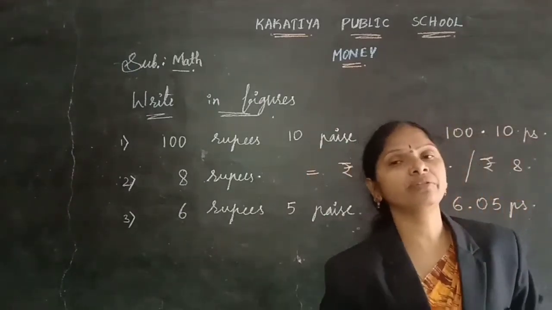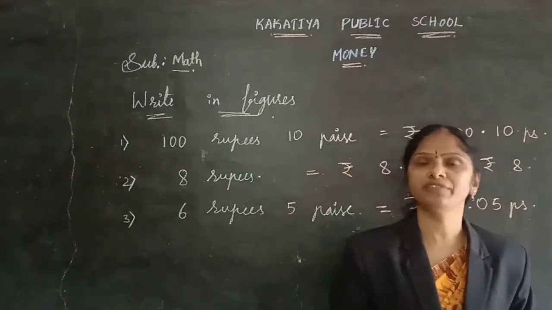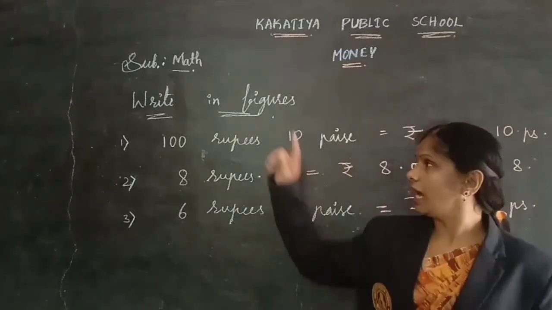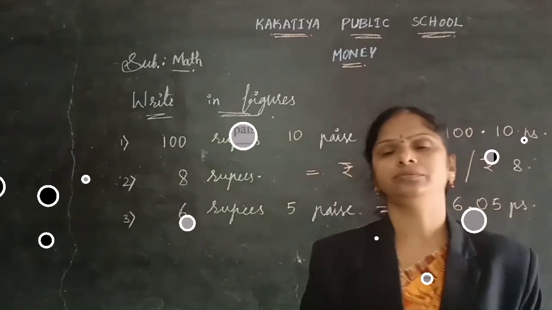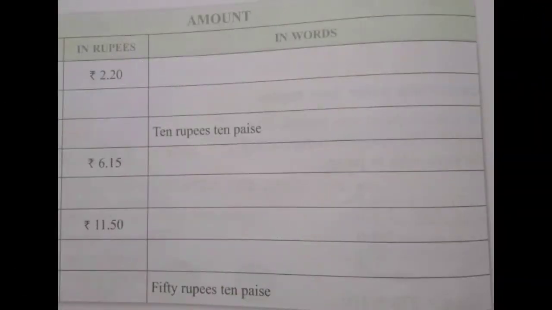Now I am going to give the worksheet on this, on the basis of changing into words and changing into figure form. Yes, children, this is today's worksheet. In that table you can see two columns, children.